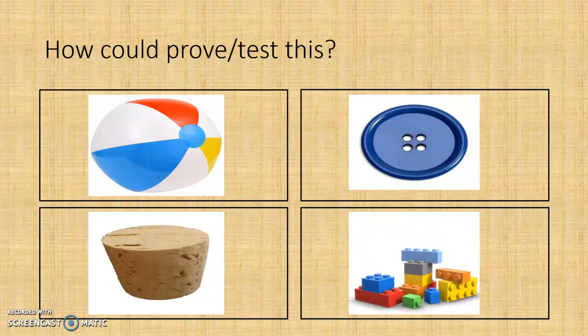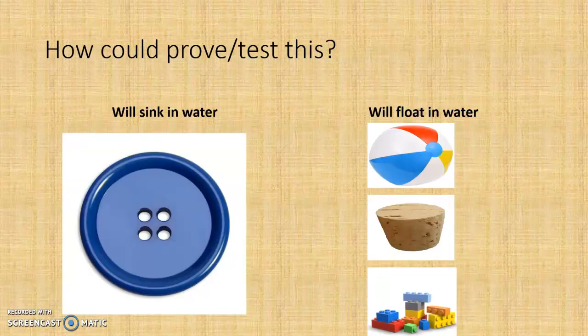And what can we do to test or prove this? You selected fill a beaker with water and place each object into the water and observe what happens. You are correct. So the button is more dense than water, so it's going to sink to the bottom. The Legos are less dense than water, so they are going to float. The cork is less dense than water, so it's going to float. The beach ball is less dense than water, so it is also going to float.